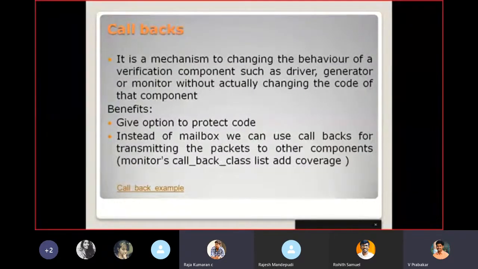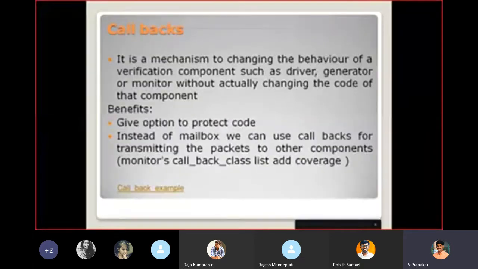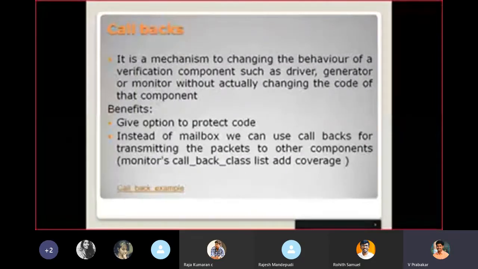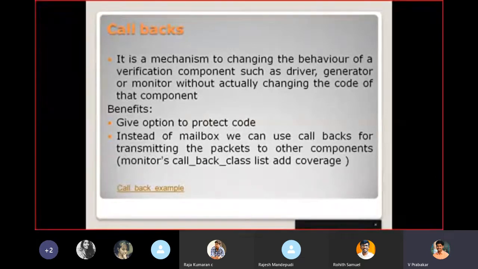So assume that we have an AHB to I2C bridge. It is an RTL design. Some clients need to verify their AHB to I2C design. It is a bridge: AHB is parallel data and I2C is serial data. We get the input in parallel and it is converted into serial. So this bridge is their design, and they want to verify that functionality. So they will ask us.